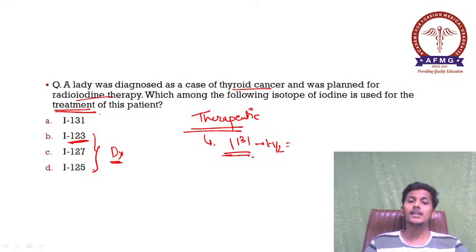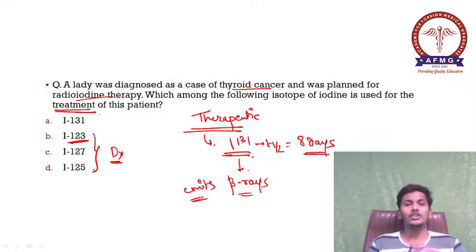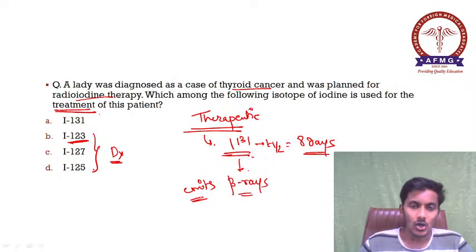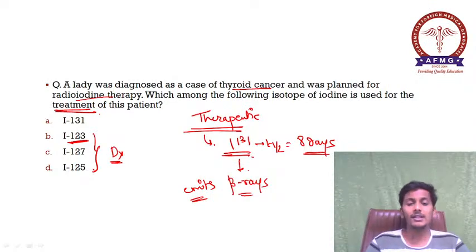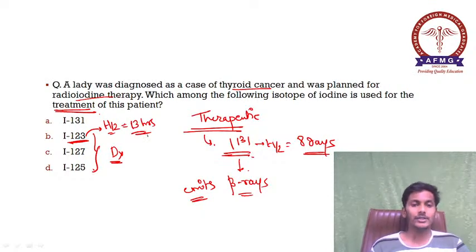Please remember, the half life of iodine 131 is 8 days. What is the mechanism of action? It emits beta rays, and it causes destruction of the follicular cells, or all the cancerous cells. Please remember, this is the basic mechanism of action of iodine 131. And the half life of iodine 123 is 13 hours.